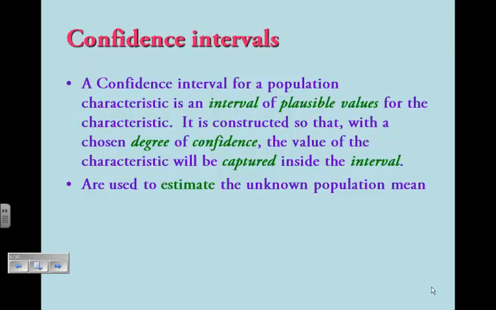Since a point estimate is not precise, statisticians like to give intervals. We don't like saying we believe that the population mean is exactly this. Instead, we like saying we believe that the population mean is somewhere between these two values. The formula that we use is we take our point estimate, and we plus or minus a margin of error. You should hopefully remember this from 9th grade.